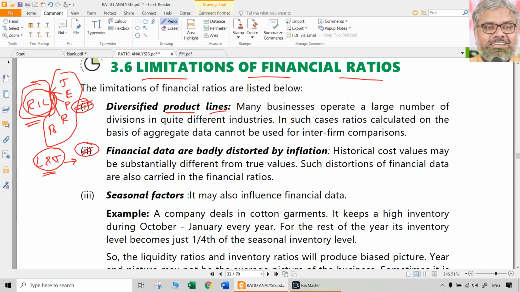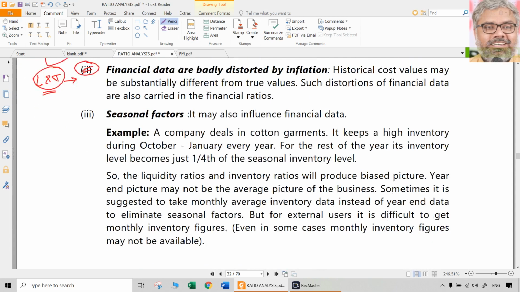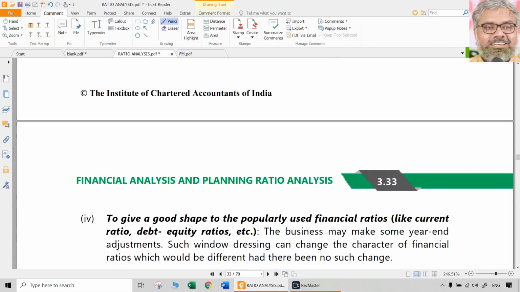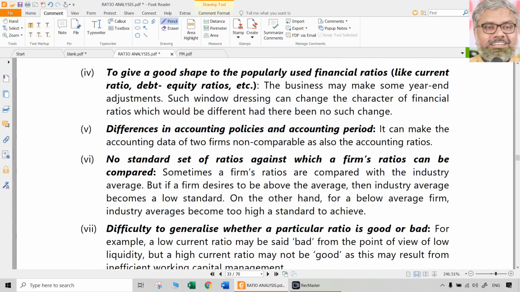That is the point. Same way, inflation can distort the financial data. That is also a point to be noted, because we don't consider inflation while calculating all these things. So the real values could be different from what we calculate. So that distortion is not actually separately identified by the ratios. That distortion is also carried in the financial ratios. That is a possibility. Seasonal factors also may influence the financial data. Suddenly, if you take the particular data from the point of view of stocks or etc., maybe they are too huge at that particular quarter.